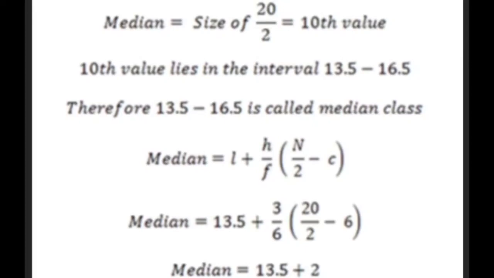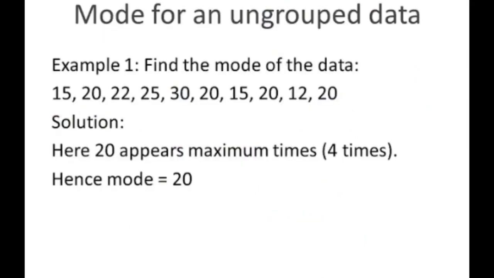Now let's move to the mode. Mode in ungrouped data. First of all, do remember one thing, that mode means the most repeated value. Mode means the most repeated value. Since it is ungrouped data, the values are written in random order. So it is 15, 20, 22, 25, 30, 20, 15, 20 and so on.